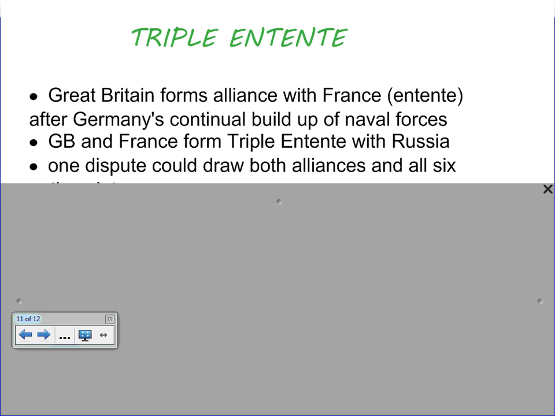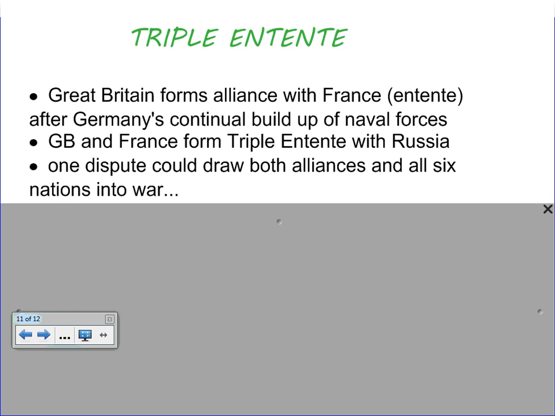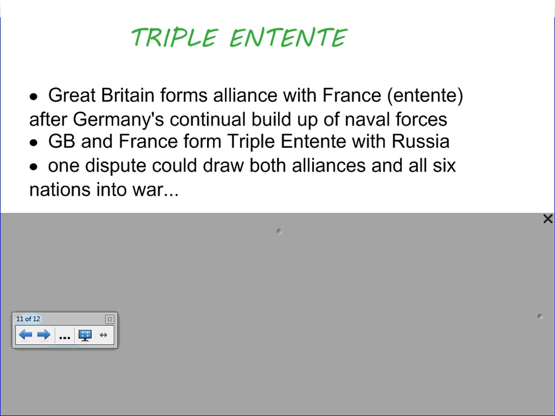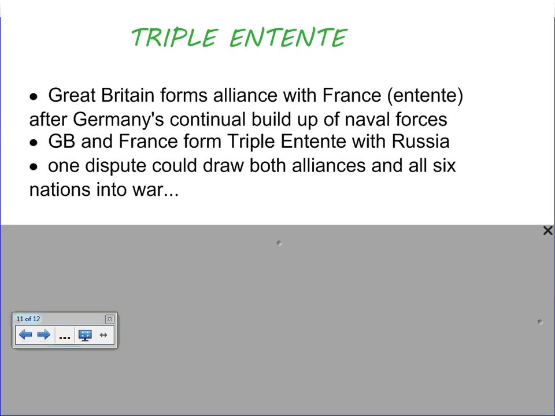Now, one dispute could draw both alliances and all 6 nations into war. It's just going to take one, what we call a trigger point. Okay? And what is it going to be that takes it to that point? So you have the 4 causes: nationalism, imperialism, militarism, and the alliance system. And you build that up, and now you have some of the most powerful nations in the world that are aligned with one another, and they're very prideful, they're very competitive, they've become rivals, and they're ready to see just how good they are.